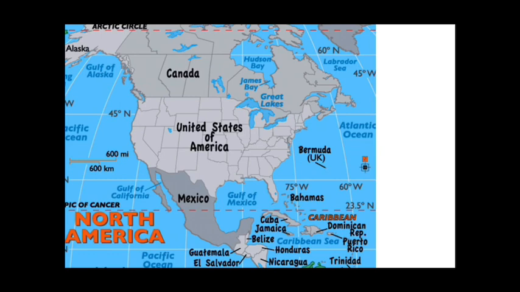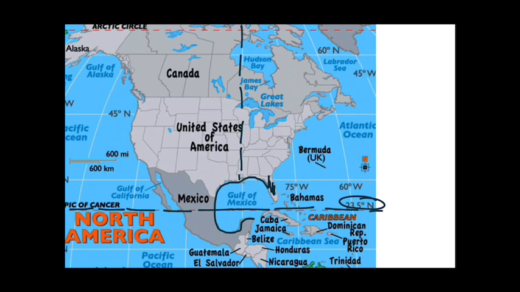As you can see over here, I told you this is the Gulf of Mexico, and in between there passes the latitude of the Tropic of Cancer, that is 23.5 degree north. And I also told you that this is the Florida Peninsula, which does not pass through the Tropic of Cancer. Now you can see this latitude, which is passing through North America and the Gulf of Mexico, over here, this white portion. If this is not visible in this map, you can also open your atlas and check it.